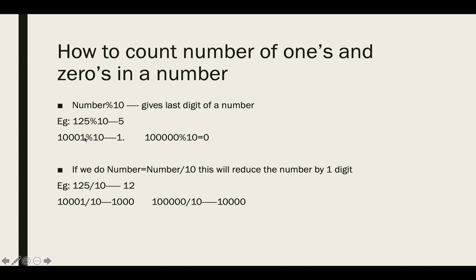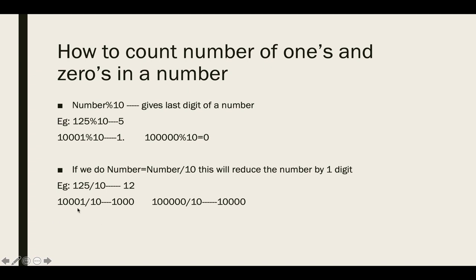So you have to keep on reducing the size of the number. How are you going to reduce the size of the number? If you perform the operation like number equal to number by 10, if you divide the number by 10, it will reduce the number of digits by 1. Suppose I am dividing 125 by 10, it is going to make it 12. So it is going to reduce the last digit, always the least significant bit.